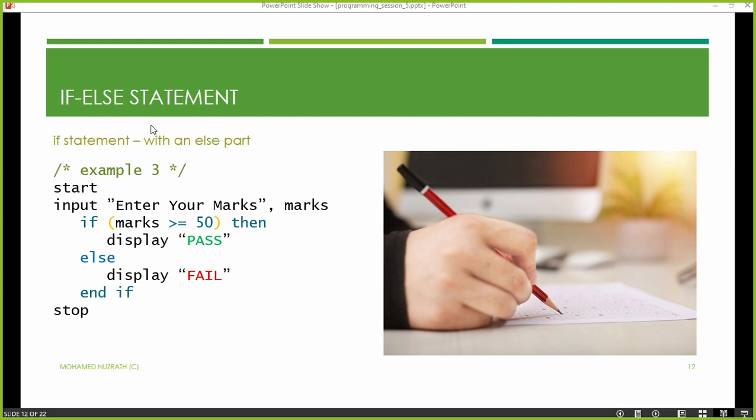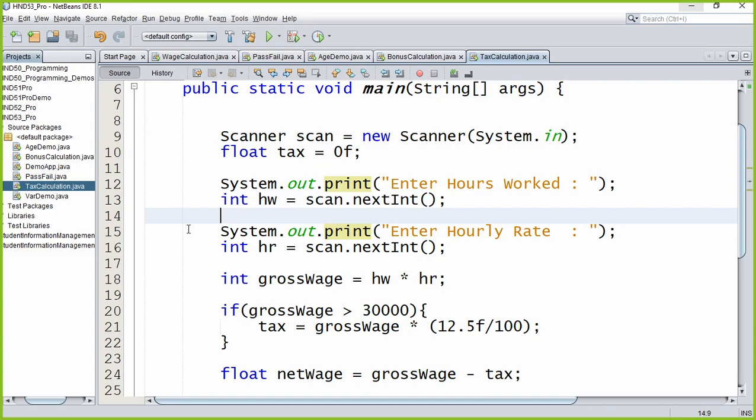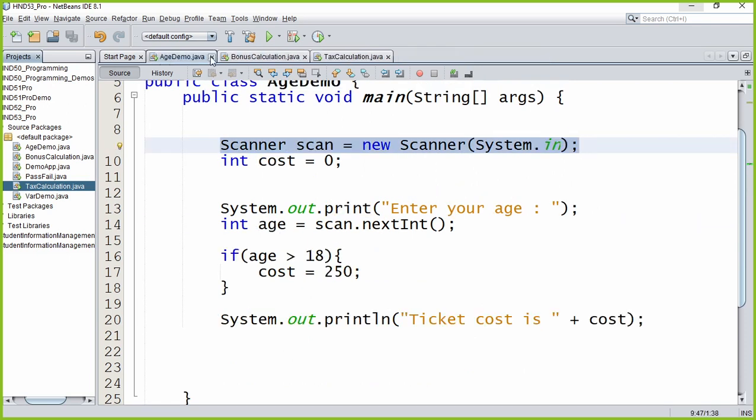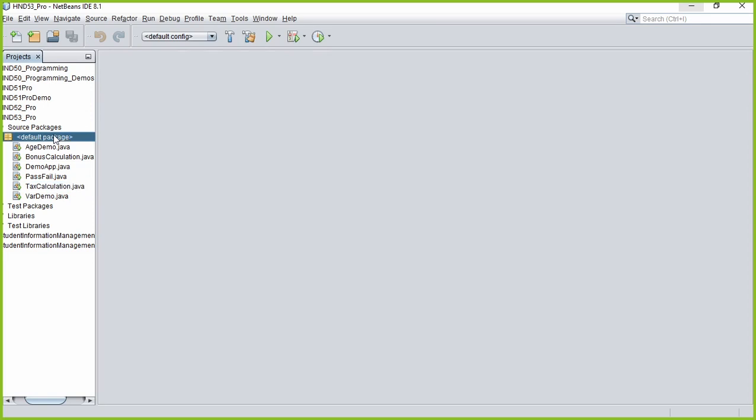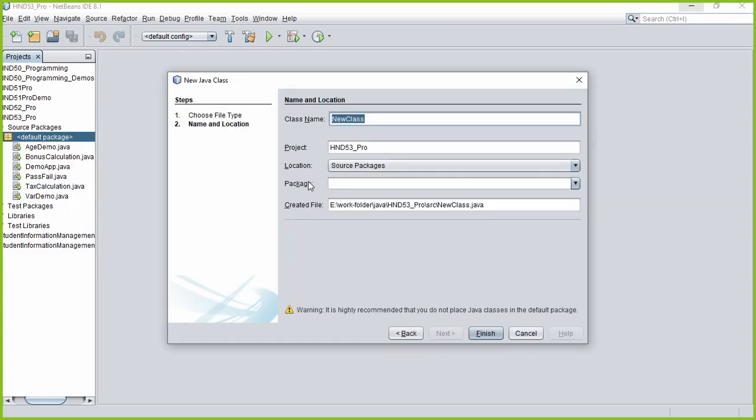So I'm going to do it like this now. I'm going to show that one in a program. After that you can copy down, right? Let's close all these things which are not necessary. Let's call this one pass fail pro.